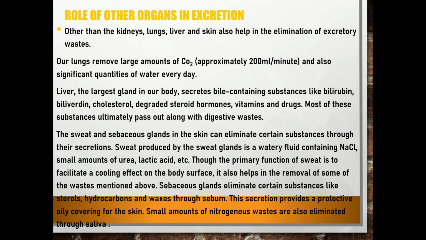Then second, sebaceous glands eliminate sterols, hydrocarbons and wax through sebum. Sebum also provides a protective oily covering for the skin. Small amounts of nitrogenous wastes are also eliminated through saliva.